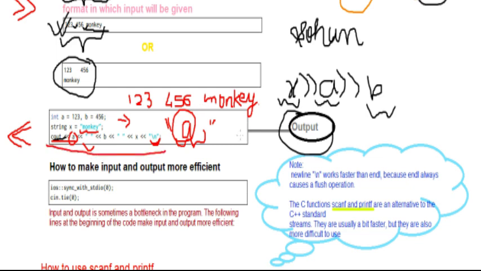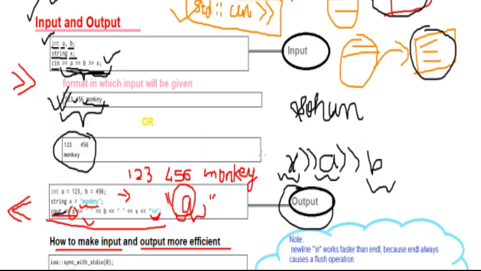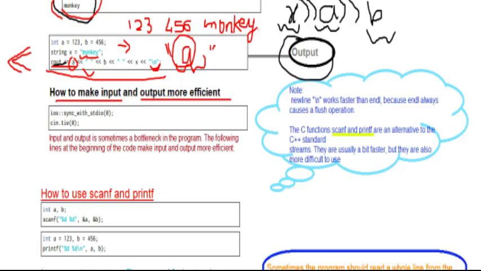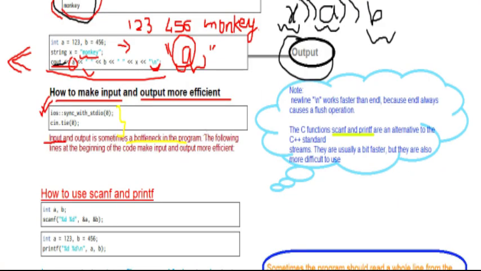Okay, next, what do we have? We have how to make input and output more efficient. Since we are taking the input of this type by a single line, there is somewhat of a bottleneck problem in the code, that input and output is sometimes a bottleneck in the program. When we add these lines at the beginning, that is ios::sync_with_stdio(0); cin.tie(0); if you add these two lines at the beginning of your code, then there will be no such problem while taking the input. Your code will become more efficient. So there is a note.